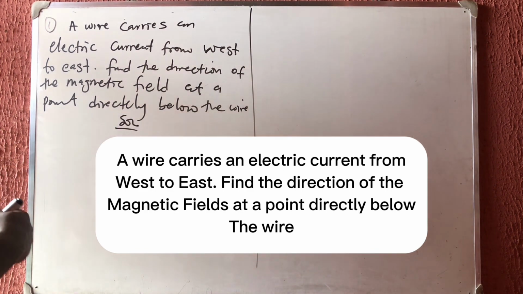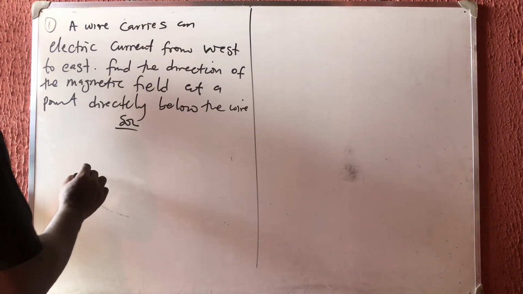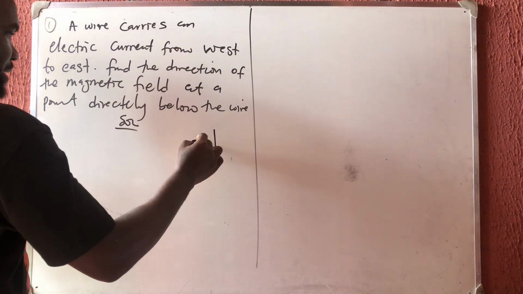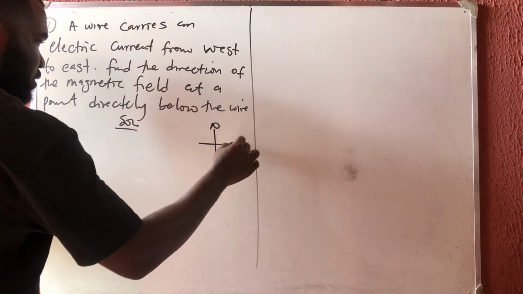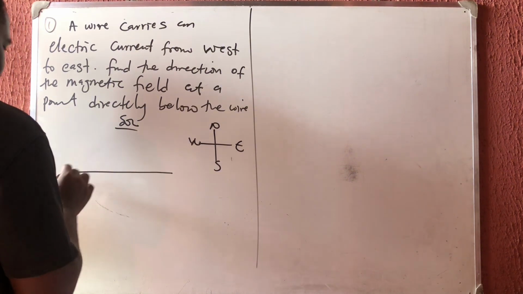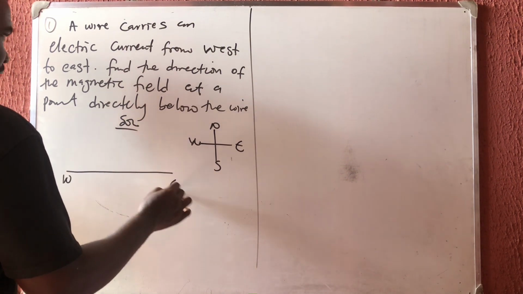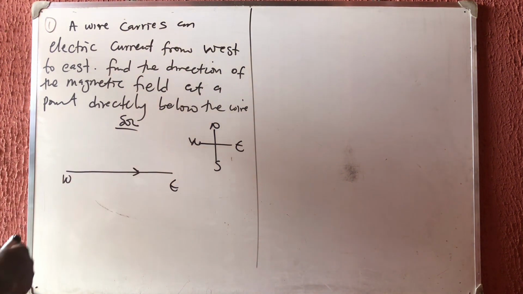They say that a wire carries an electric current from west to east. I have my cardinal points: the north, south, east, west. Let me draw it from west to east. So this is the direction of the current.